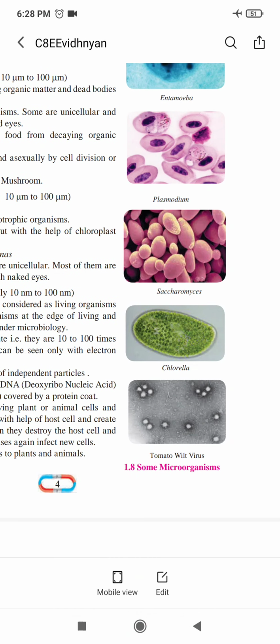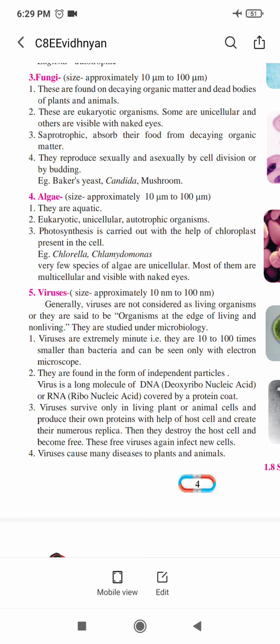Look, tomato wilt virus. In tomato also viruses are there. See the figure they have given, 1.8, some microorganisms. Now viruses are 10 to 100 times smaller than bacteria. Compared to bacteria they are much smaller, and we have to observe them in an electron microscope. We cannot observe them in a compound microscope, the simple microscope. We have to use an electron microscope to look at viruses.